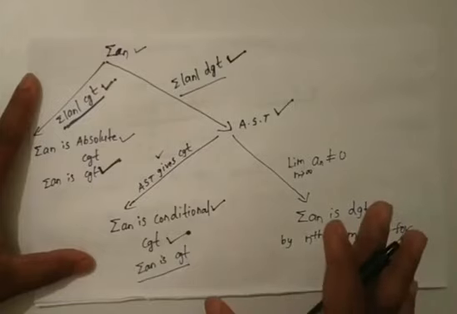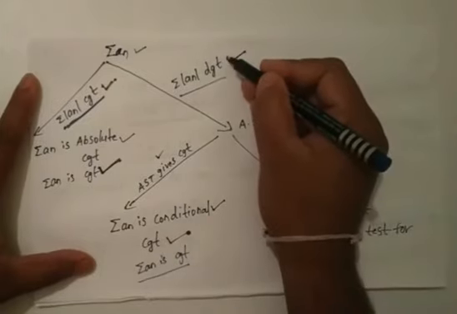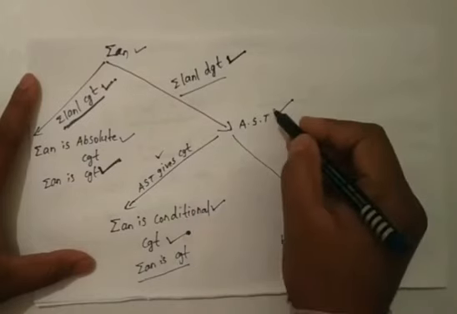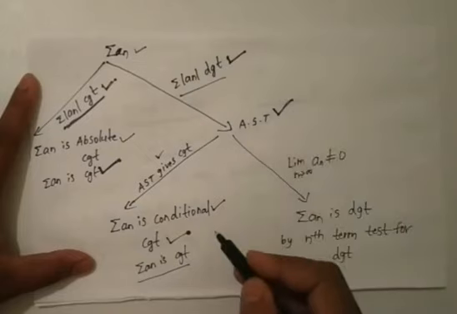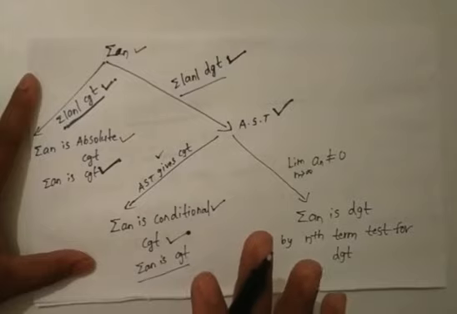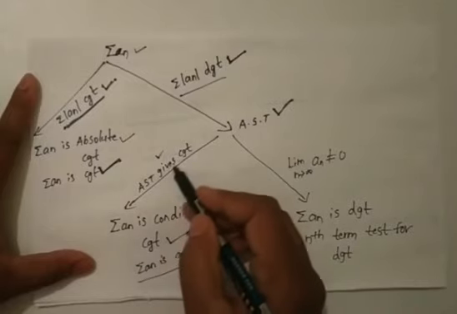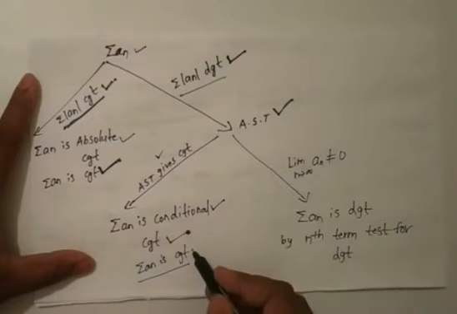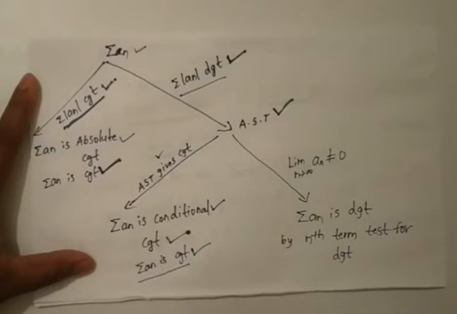Okay, listen very carefully. Suppose summation modulus of a n is divergent, then in this case we will use alternating series test to test the convergence for the series. If three conditions are satisfied in alternating series test, then we can say that the given series, that is summation a n, is convergent.